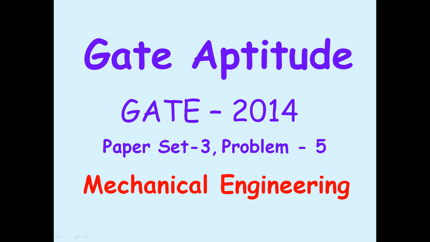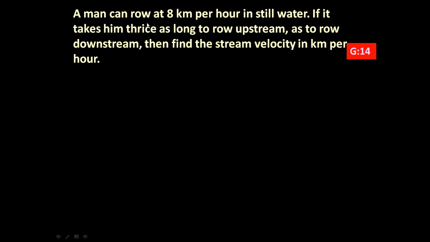Friends, in this session we are going to learn a technique for solving a problem on a question which was asked in GATE 2014. Here the given problem is: a man can row at 8 km per hour in still water. If it takes him thrice as long to row upstream as to row downstream, then find the stream velocity in km per hour.